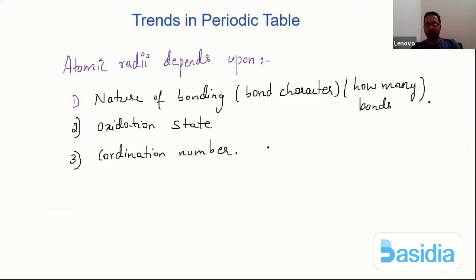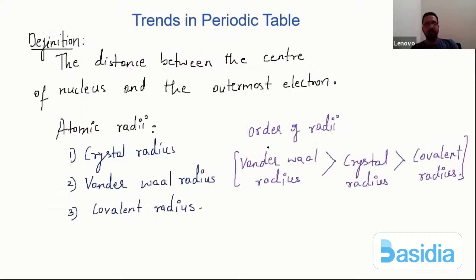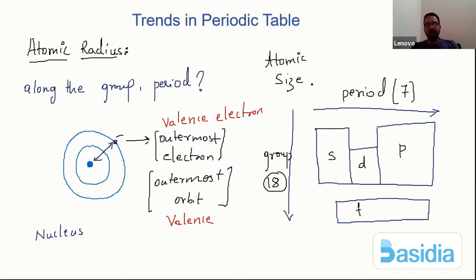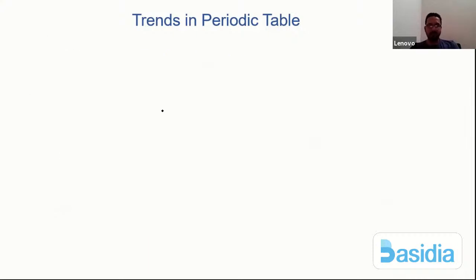Now, when we take the periodic table, let us go back to it. What exactly happens here along the group and across the period? When we say along the group, let me roughly draw the periodic table.